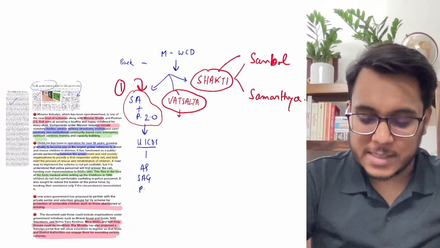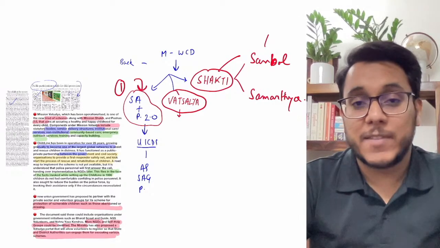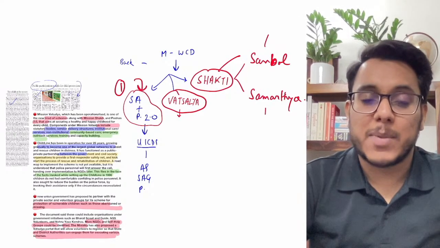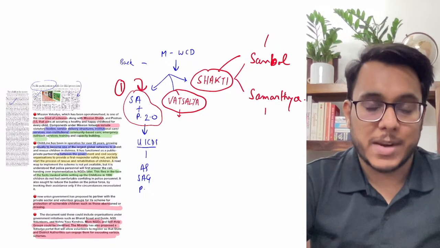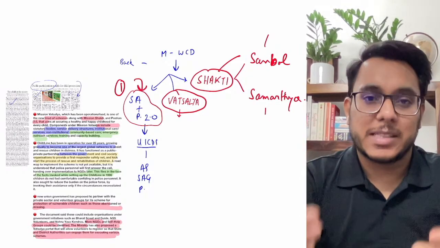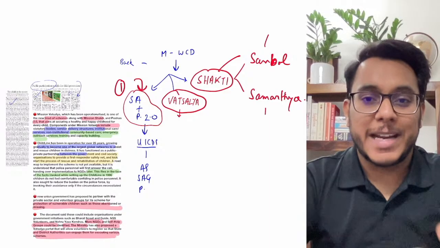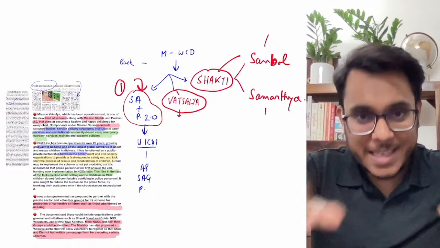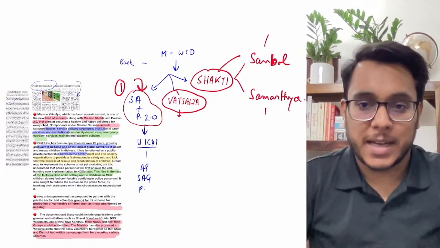Within the Shakti, there is a Sambal. Now, the Sambal is for the safety and security of women. And the second one is the Samarthya. Samarthya is for the empowerment of women. Now, within them, there are schemes, for example, the Ujjwala, Beti Bachao Beti Padhao, Pradhan Mantri Matru Vandana Yojana. So within these three, there are independent schemes.